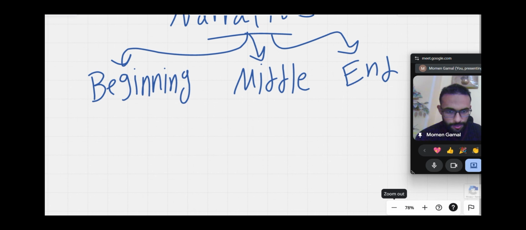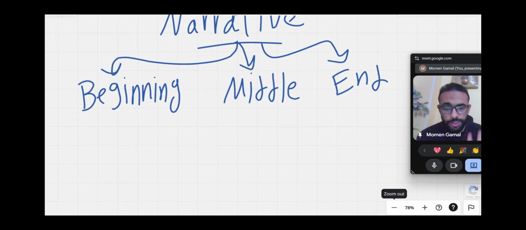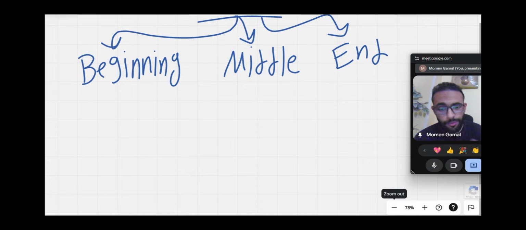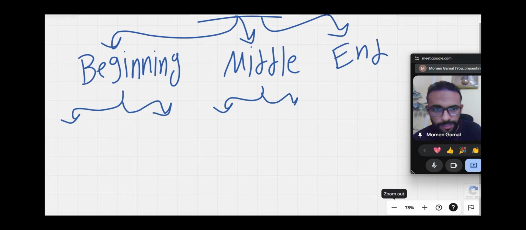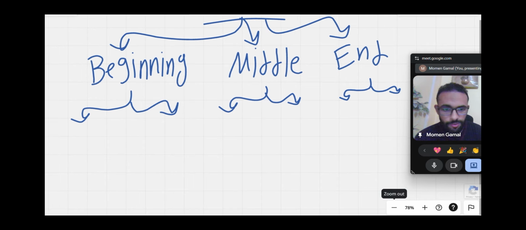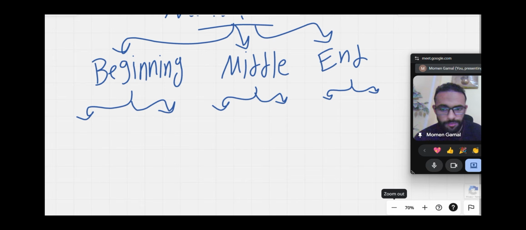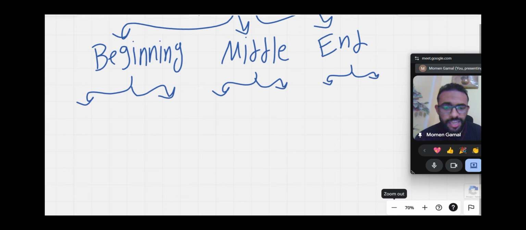Every part of the 3 parts should have 2 paragraphs. So how many paragraphs per each part? 2 paragraphs. This is the first paragraph, second paragraph, first paragraph, and the second paragraph. So the total is 6 paragraphs: 1, 2, 3, 4, 5, and 6. So how many paragraphs? 6 paragraphs, right?